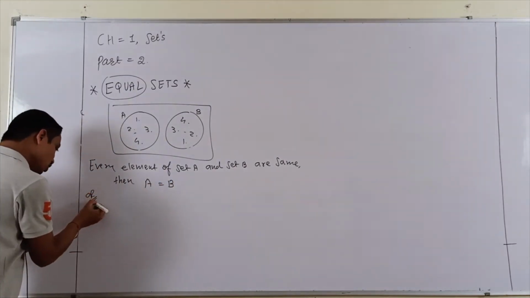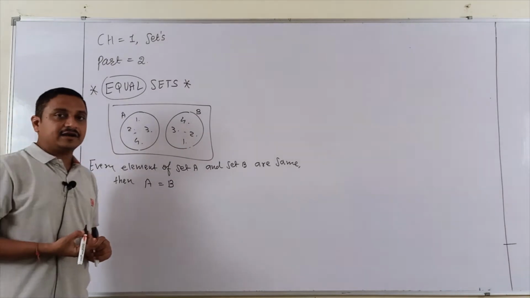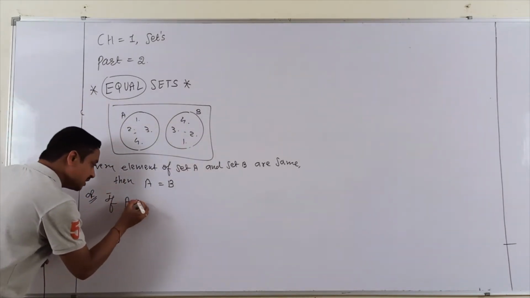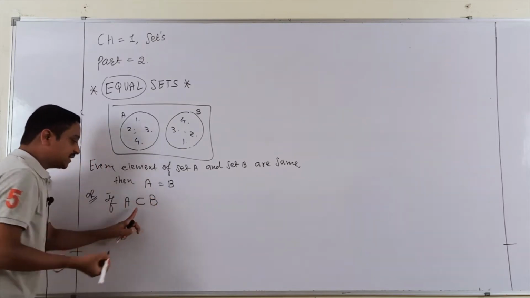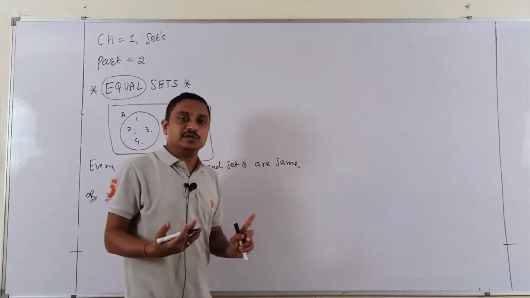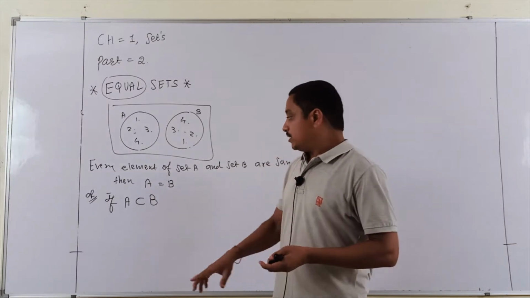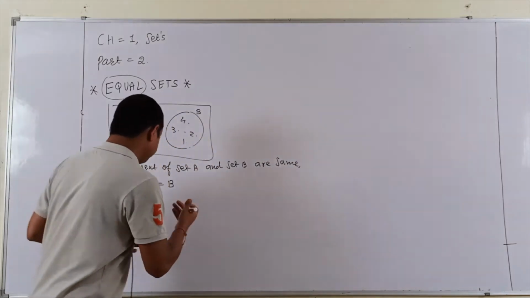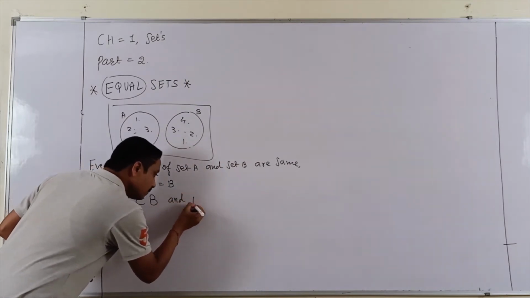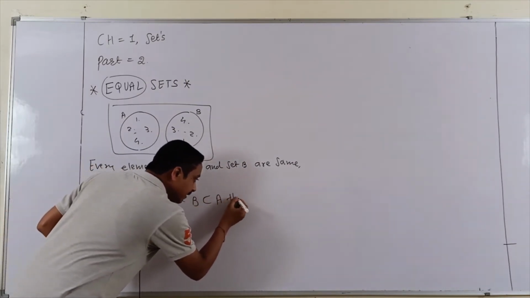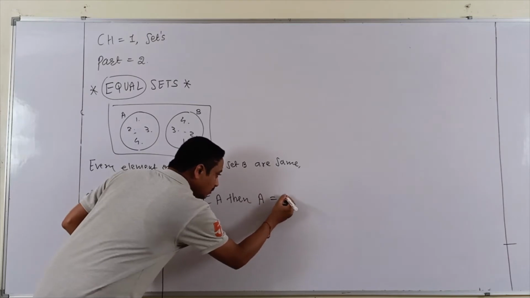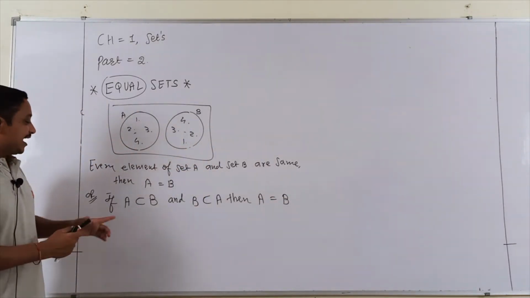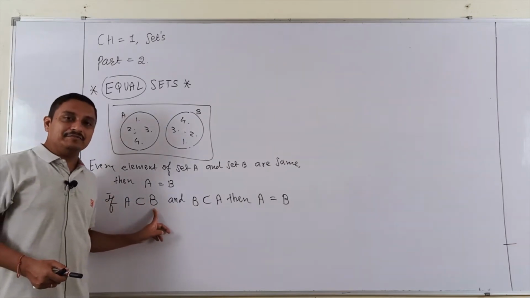One more definition for your exam, related to MCQ-level questions. If A is a subset of B, students, this involves subset. I will explain what the meaning of subset is. Here the meaning: if A subset B and B subset A, then A equal B. Now, what is the meaning of subset? Nothing, every element of A is present in B.